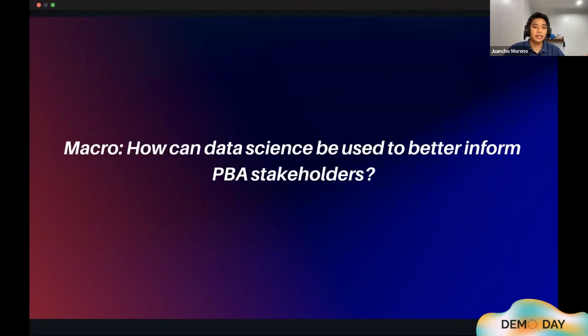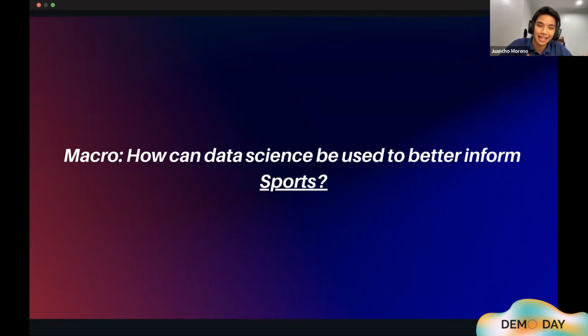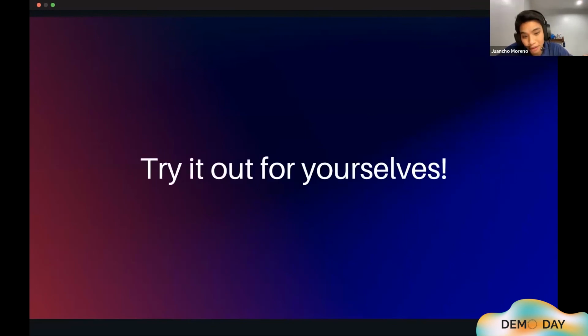Now, with regards to the macro question, how can data science be used to better inform PBA stakeholders? We wanted to actually shift that conversation to you guys since we're all data scientists here. Am I right? We want to scratch that and actually turn it into a question of how can data science be used to better inform sports in general. Now, by using that challenge, we actually want you to try it out for yourselves. So we'll leave you guys with that.